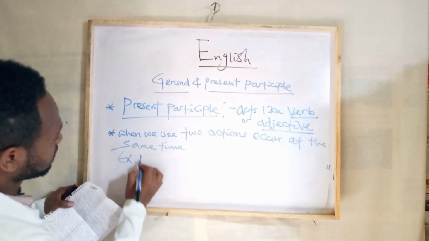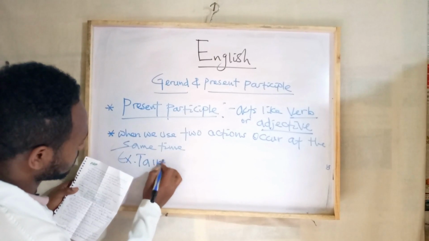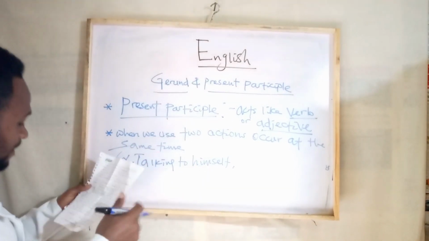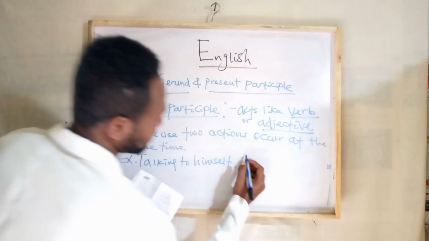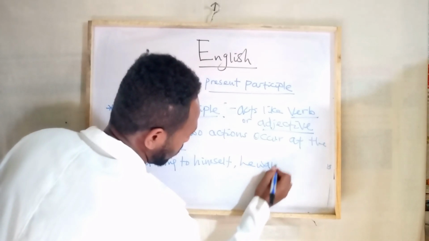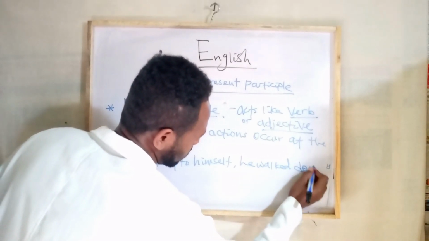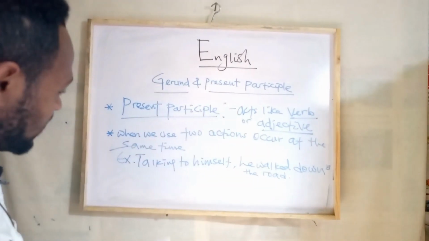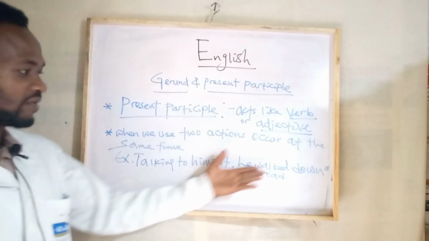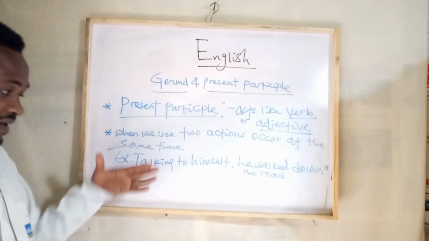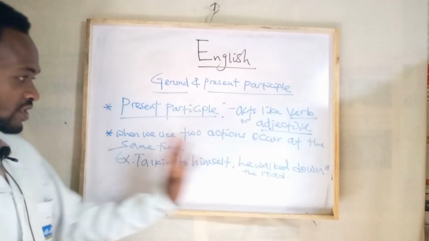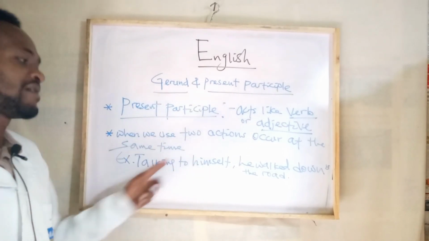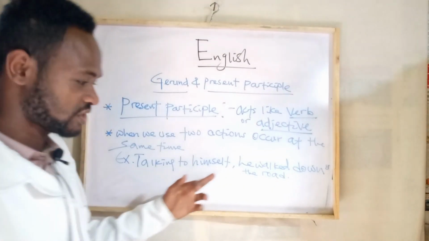Example: talking to himself, he walked down the road. Now we have here, talking to himself he walked down the road. Here we are talking about two things that are happening at the same time. Means the two actions here.